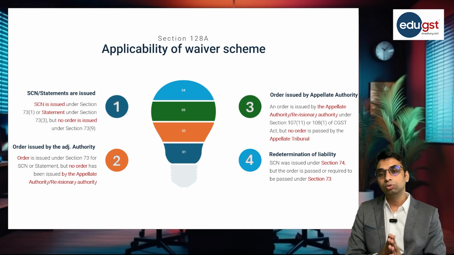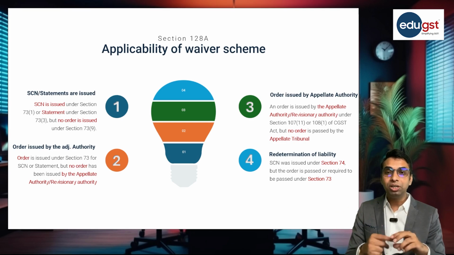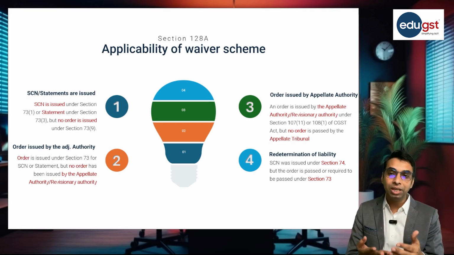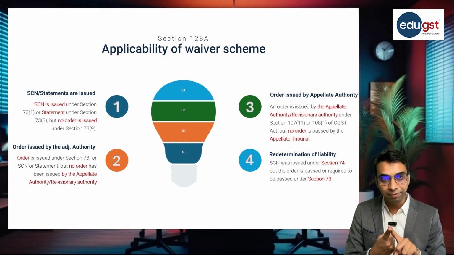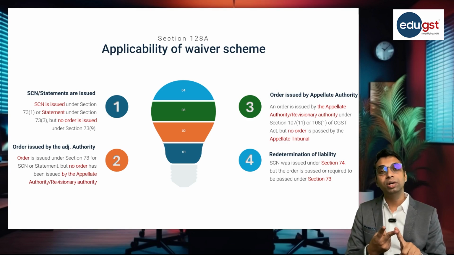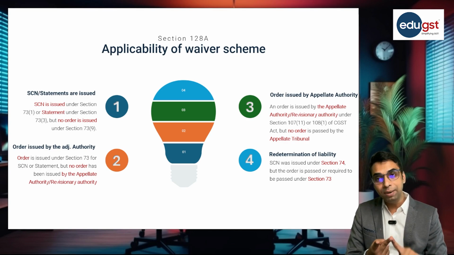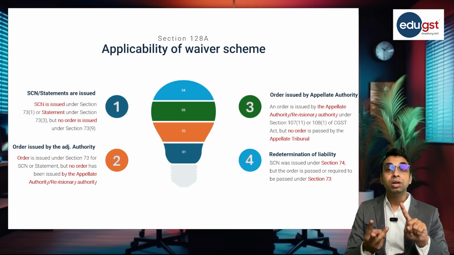So there are four situations when the taxpayer can apply for the amnesty scheme. First, show cause notice or statement is issued under section 73 but order is not passed by the adjudicating authority. Second, order is issued by the adjudicating authority but order by the appellate authority or revisionary authority is not issued.